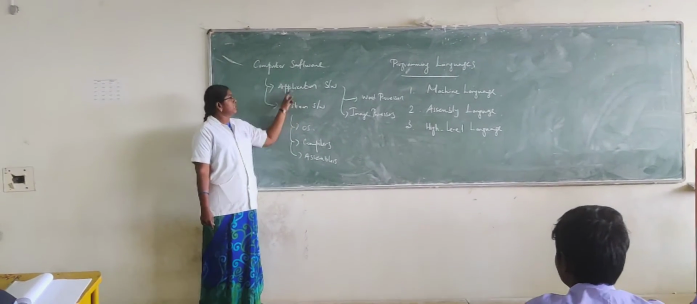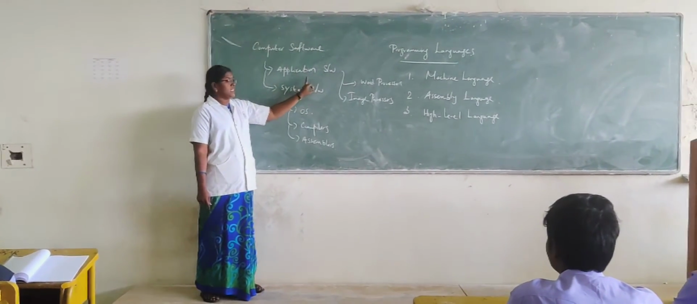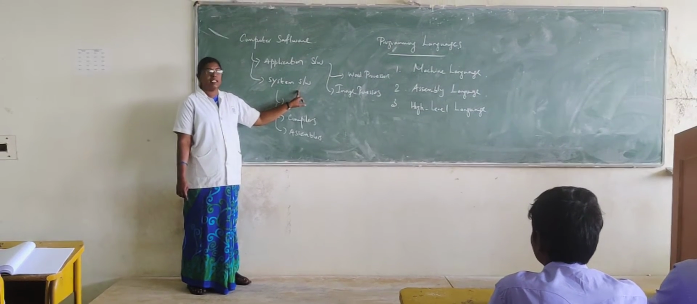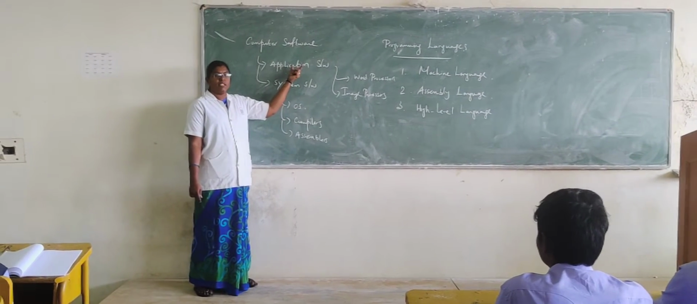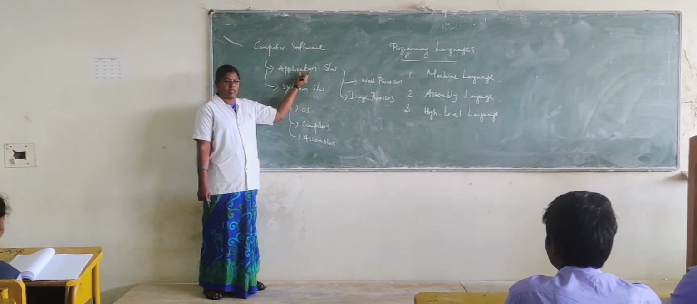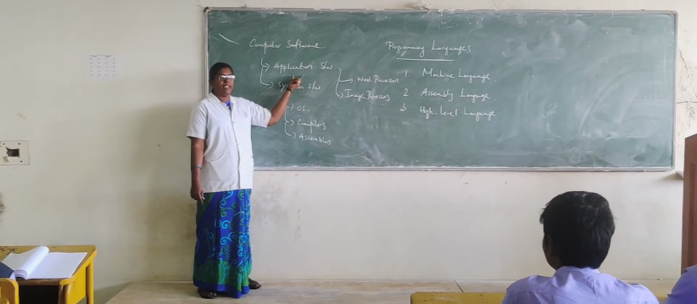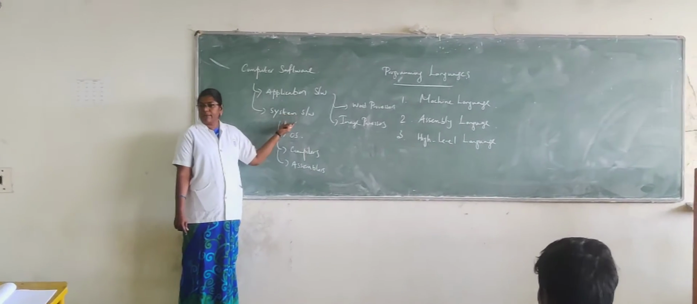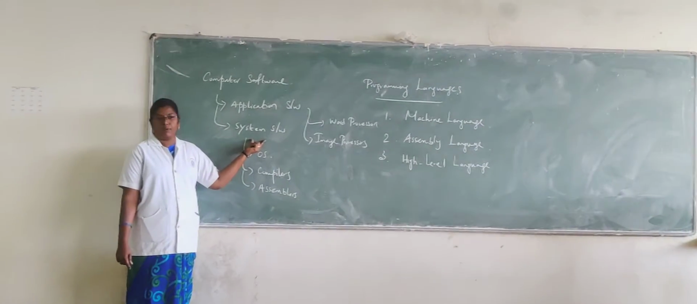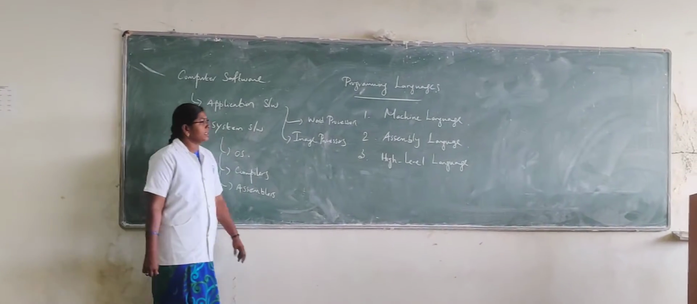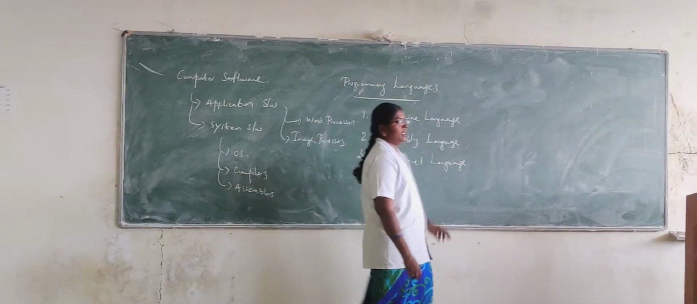Now we understand what is meant by software, application software and system software. Is it clear? Software means a list of instructions to perform some task. It can be divided into application and system. Application means the user program. System means the hardware program. Next we move on to programming languages.